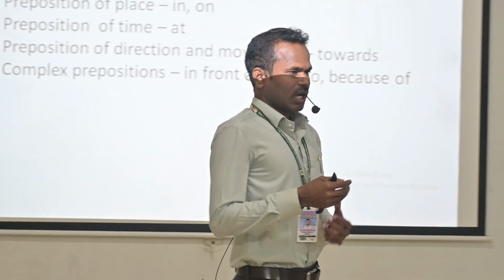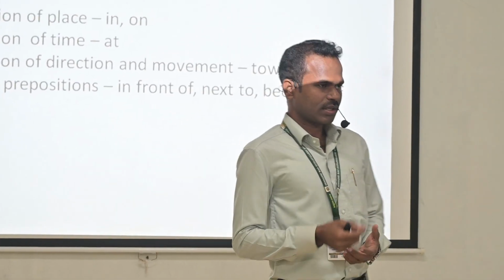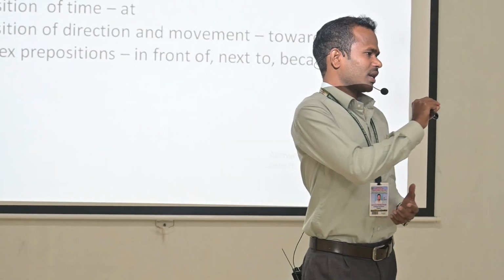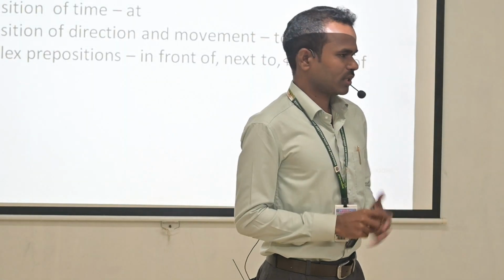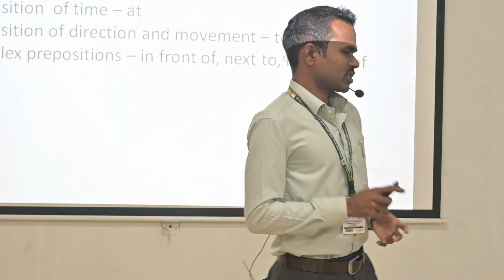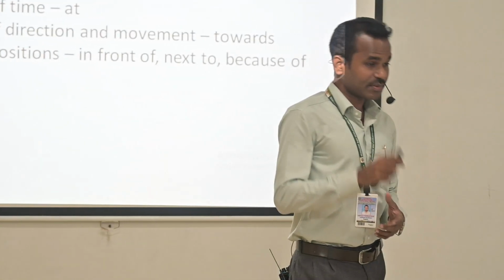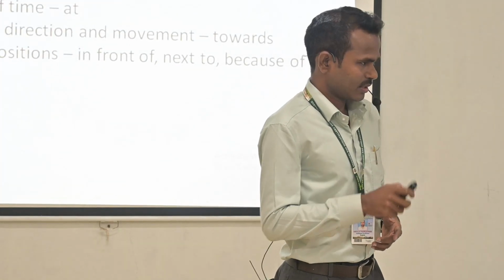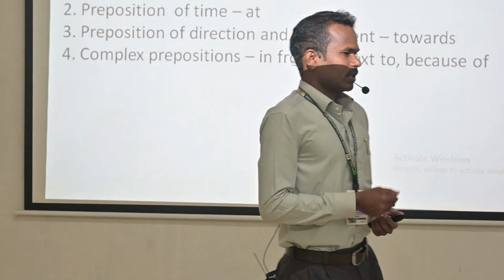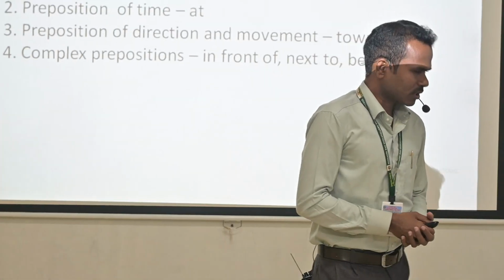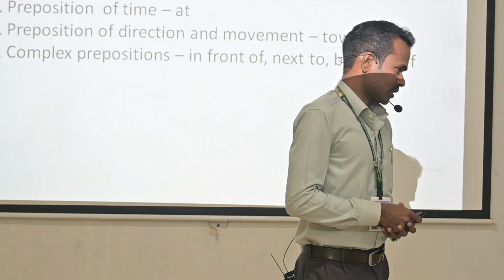So, the point I am making is mutual contact. When there is a mutual contact between two things, then we must use the preposition on, especially in preposition of place. In the case of using preposition on, there must be mutual contact.